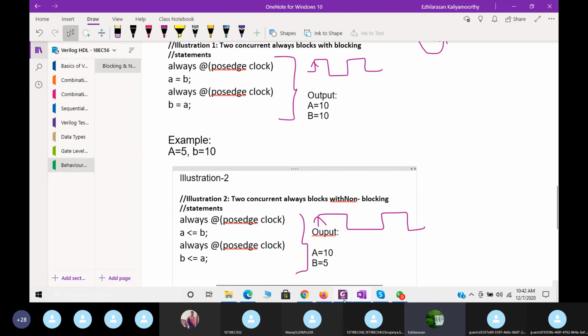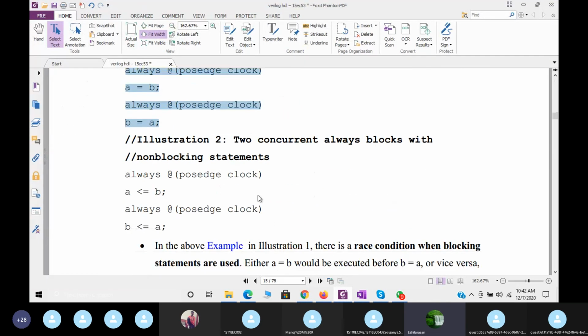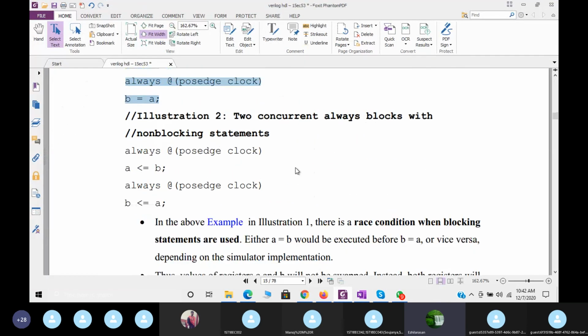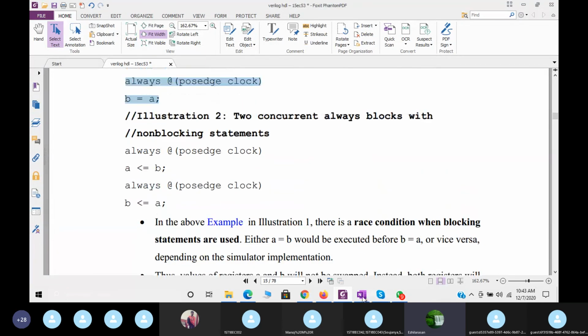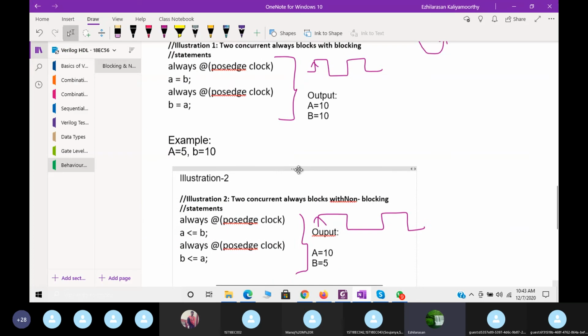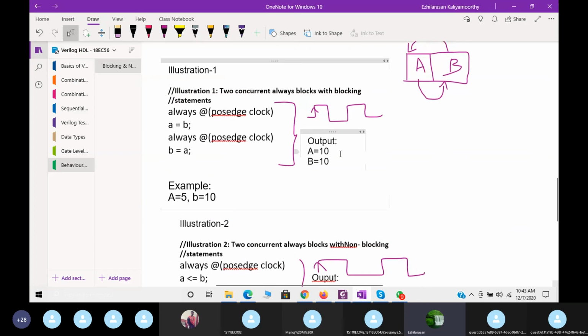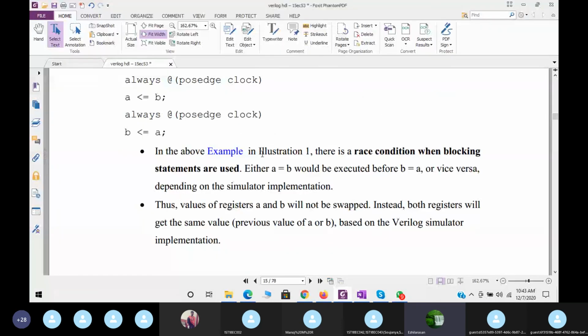In the first condition, as I said, what happened? This is the condition we already discussed. What is the name of this condition? We can call it the race condition. This is the race condition I mentioned earlier. It is called a race condition because both are getting 10-10 when the blocking statements are used.